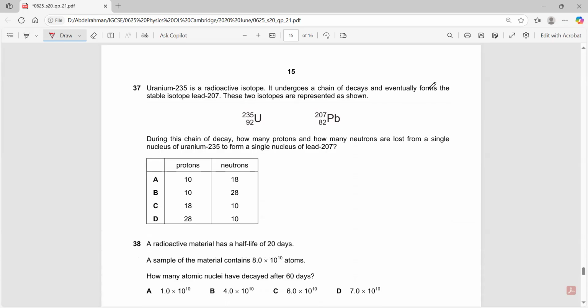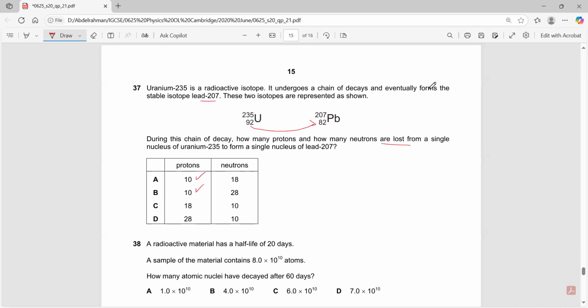Uranium is a radioactive isotope that forms a stable isotope of lead 207. These two isotopes are represented. During the process of decay, how many protons and how many neutrons are lost from a single nucleus of uranium to form a single nucleus of lead? Okay, we need to find the total number of protons and the total number of neutrons, right? It's not that hard. What is the total number of protons? It is 10. It has lost 10 protons.